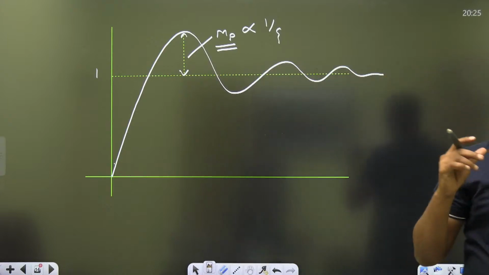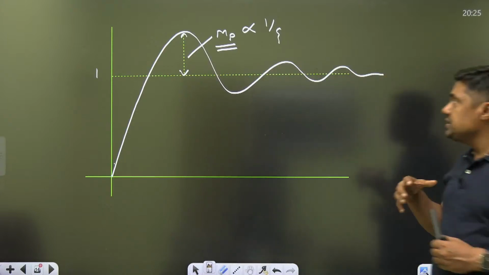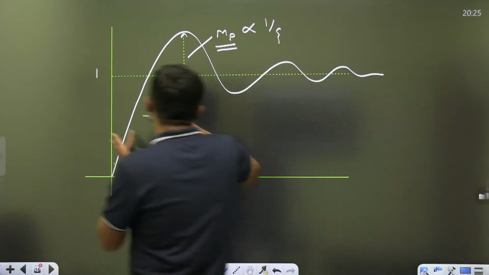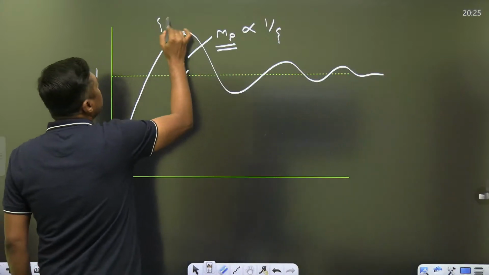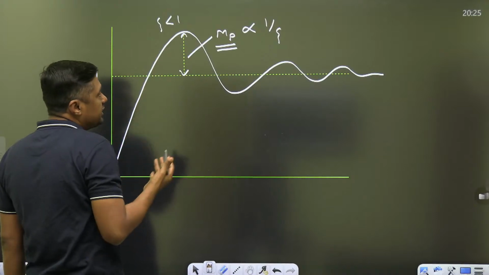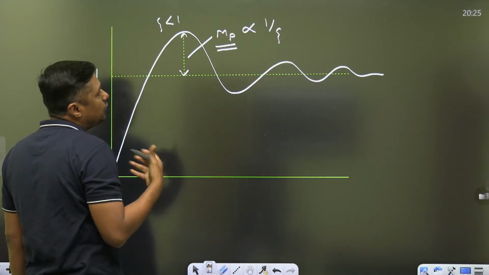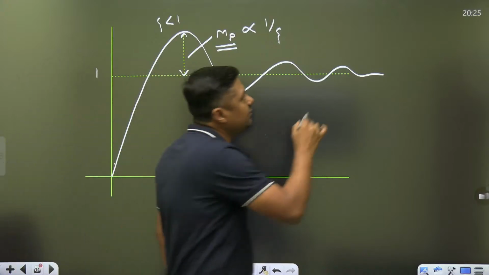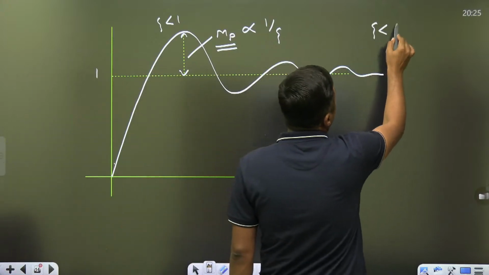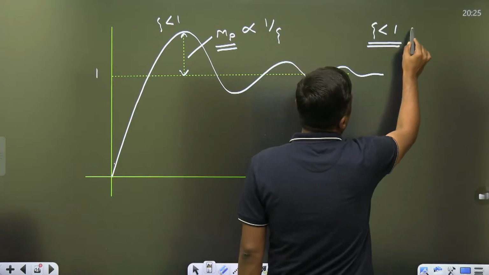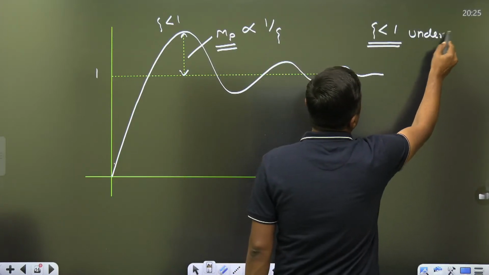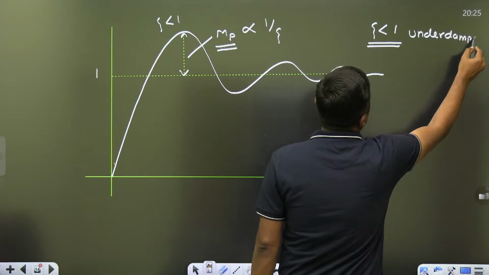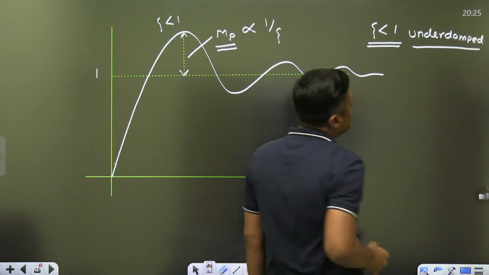Then if the zeta value is, for example, for an under damped response, so what is the value of the zeta? Less than 1. For critically damped, we have the zeta equal to 1. For over damped, we have the zeta greater than 1. These are the values. So it is an under damped response, means zeta is less than 1.